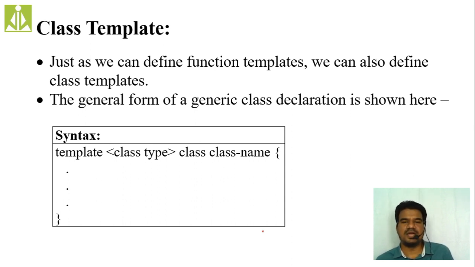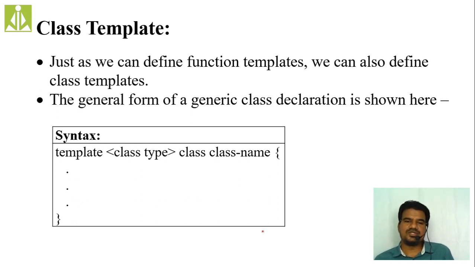And this type can be any type name. Then use one more time the class keyword, then take the class name. Start the curly bracket, and whatever code you want to narrate, that code you have to write between these two braces, curly braces.